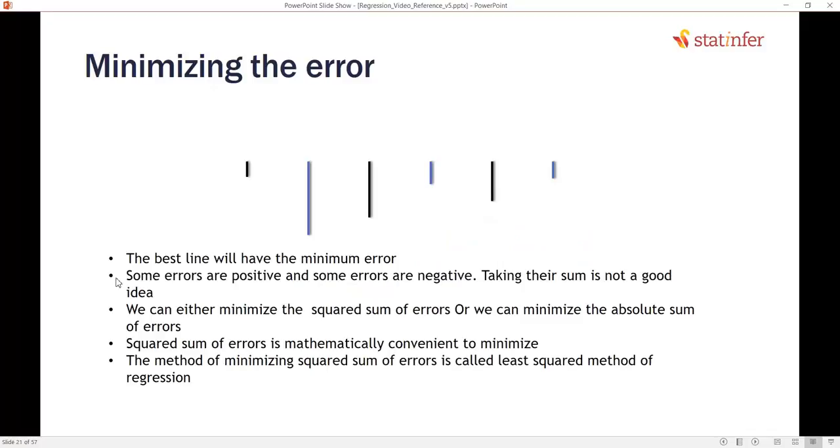Now if we simply find the sum of these errors, error 1, error 2, error 3, error 4, then we will end up with almost zero error. Why? Because there are some errors that are positive and some that are negative. So directly taking the sum of the errors won't work. We need to first square these errors, find the sum of squares of errors, and then minimize it. So we will find a regression line that minimizes the sum of the squares of the errors. That is why it is called least squares estimation.